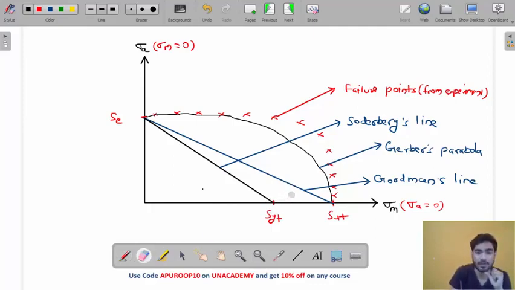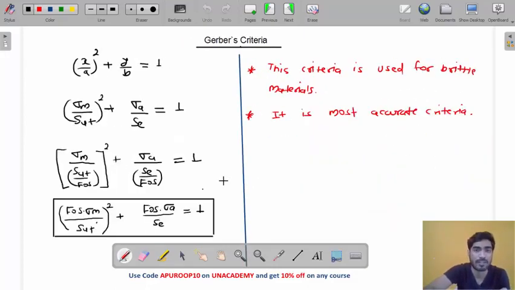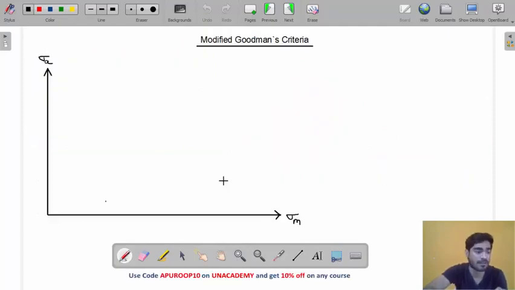So what will we do in that case, my friend? For ductile material, we will use Goodman's line. We will not use Soderberg line. Why do we not use Soderberg line? Do you understand this point? Because Soderberg is very highly conservative. It is very away from these actual points. So it is highly conservative. Material is wasted. So we will not use Soderberg, we will use Goodman, but we have to modify Goodman. So how will we modify Goodman? Let's understand that.